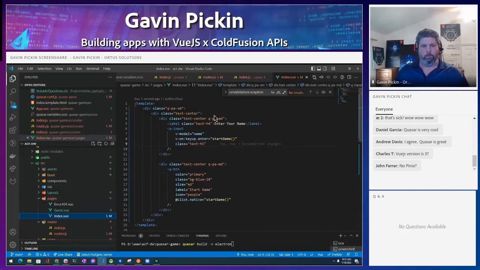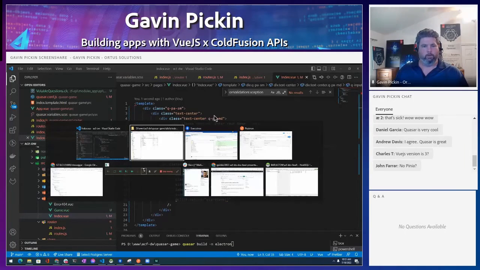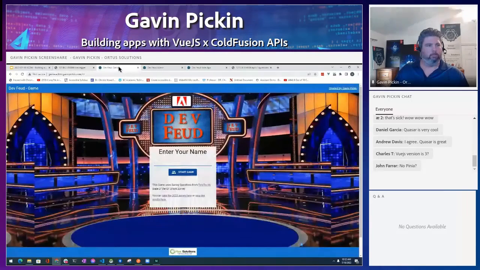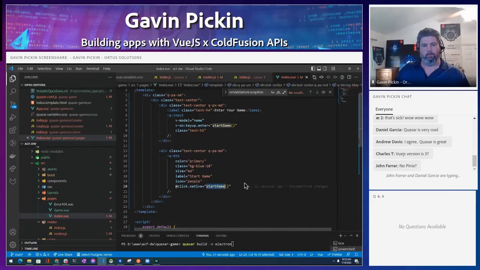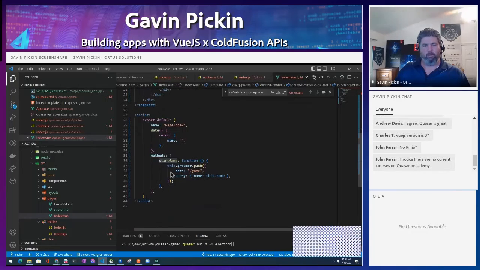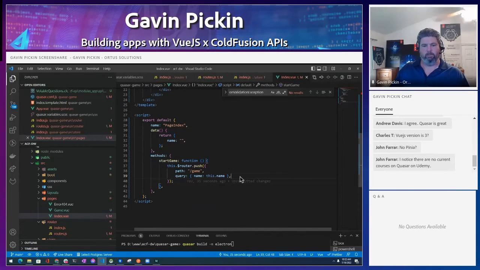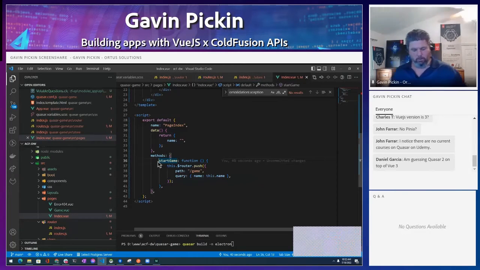So if we go and look at the game, my code, go up here to game. I'm looking at this here, everything here, this is basically our page. So we've got a div, another div, we got a label, we got a Q input. So this is a Quasar component for input. It's going to map the name field. If you push enter, it's going to start the game. If you click the button down here, start the game, it'll start the game. And all this does here is it pushes you to a new path and passes that information along. And again, I'm hoping that this is a great starting point for you guys to get into Vue if you haven't done it.